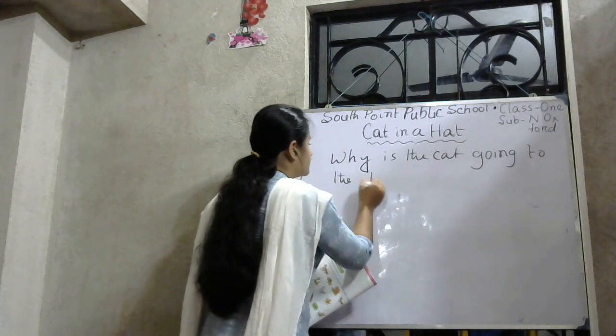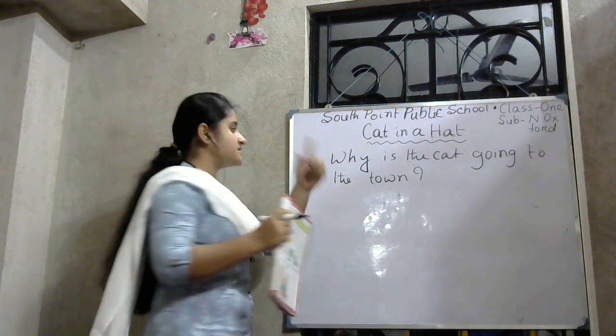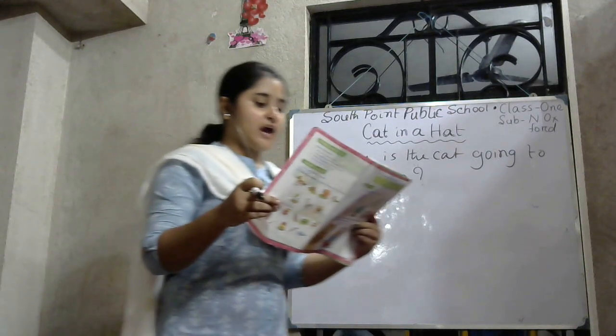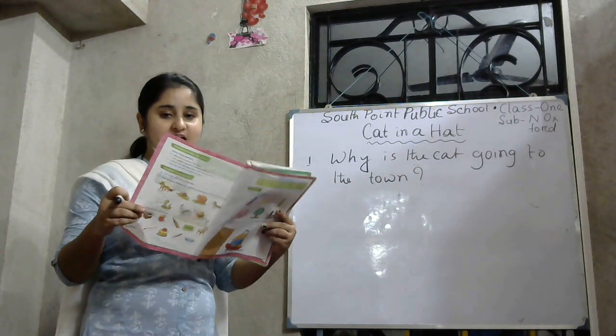You all know the answer of this question. Look at the poem. There is a line. Where are you going, my little cat? I am going to town to get me a hat.